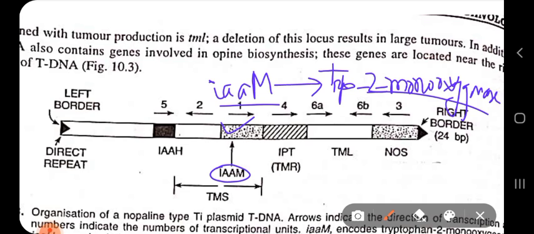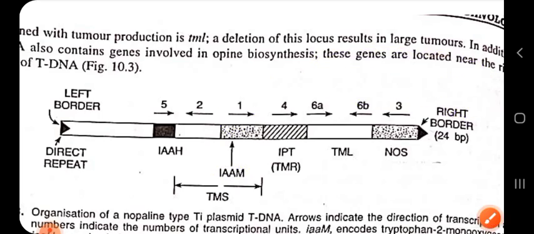What does this enzyme do? This tryptophan 2-monooxygenase converts tryptophan into indole 3-acetamide, or IAM. Just for simplicity I am writing here for your clarification.